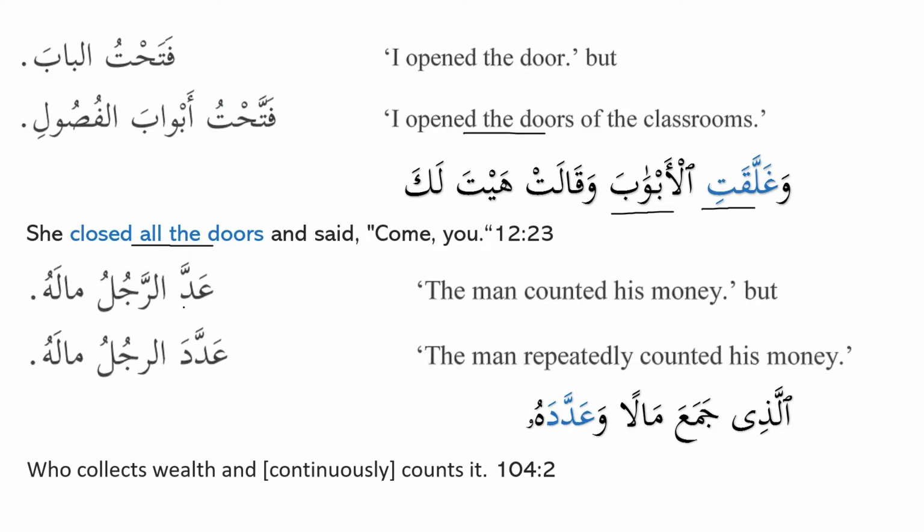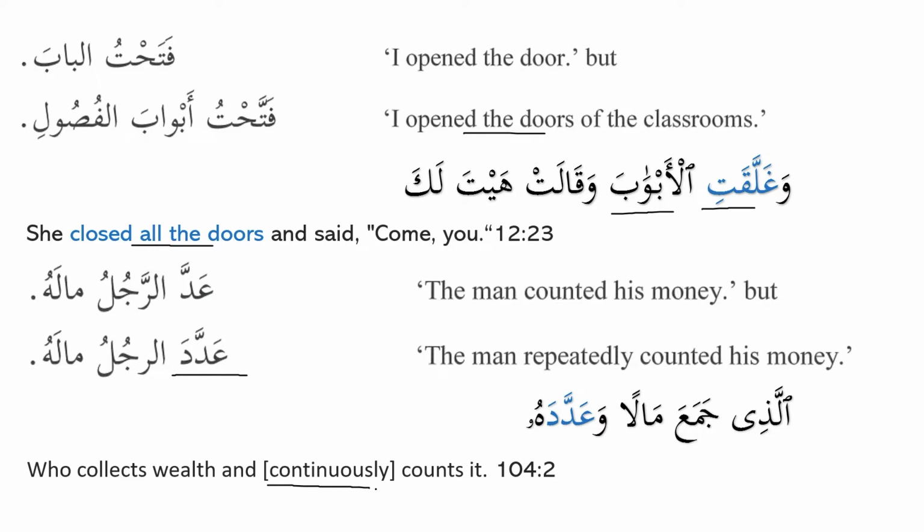Then we have عَدَّ الرَّجُلُ مَالَهُ, the man counted his money. But when we say عَدَّدَ الرَّجُلُ مَالَهُ, that means the man repeatedly counted his money. Now what do we have in this surah? الَّذِي جَمَعَ مَالًا وَعَدَّدَهُ, who collects wealth and continuously counts it.